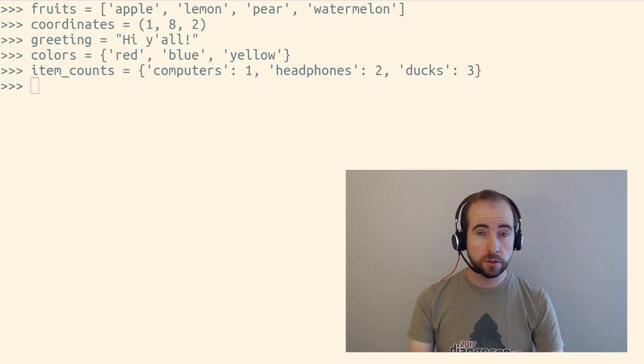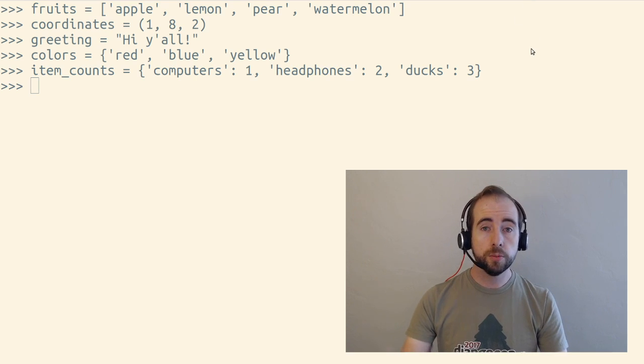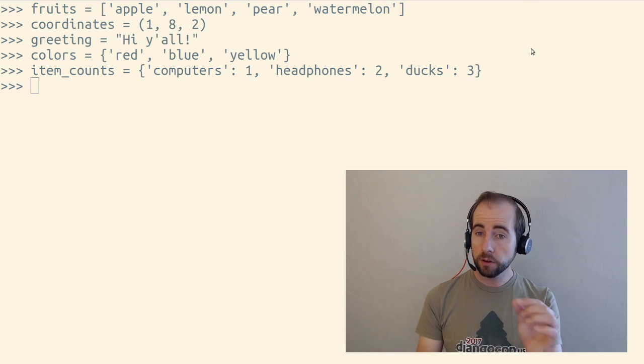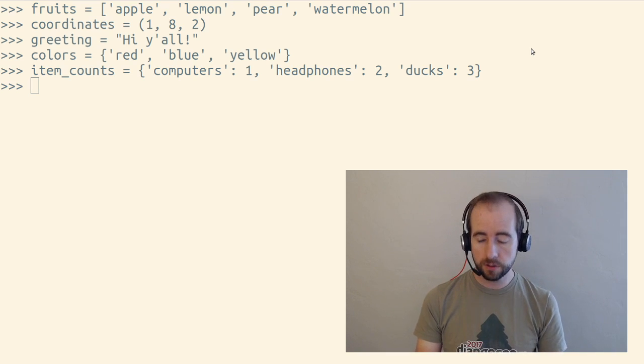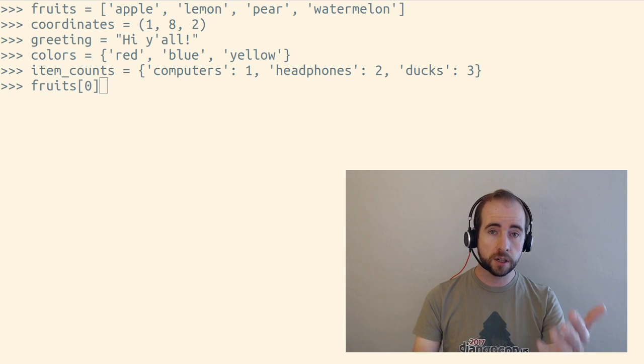These are all iterables. Not all of them are sequences. So we could write a for loop to loop over any of these. We can also actually get the length of any of these. We cannot index them all though. So indexing works like this. fruits[0] gives us the first thing inside the fruits list.